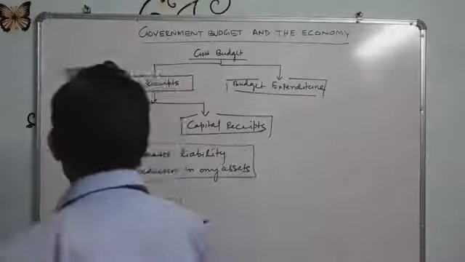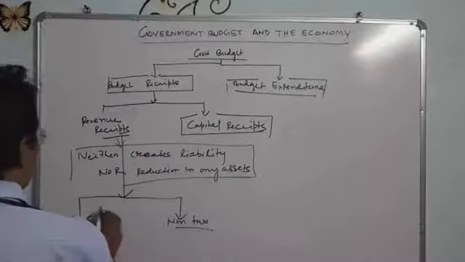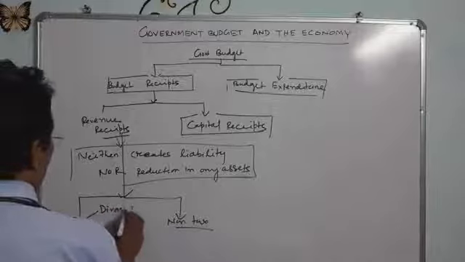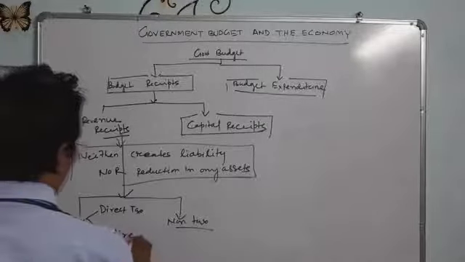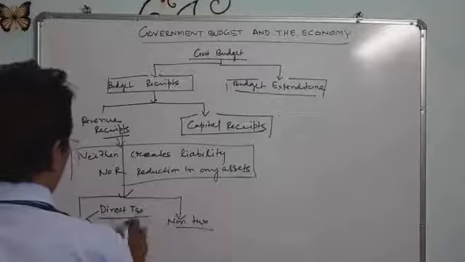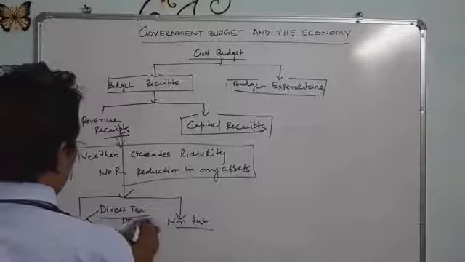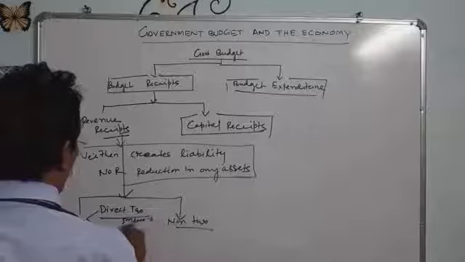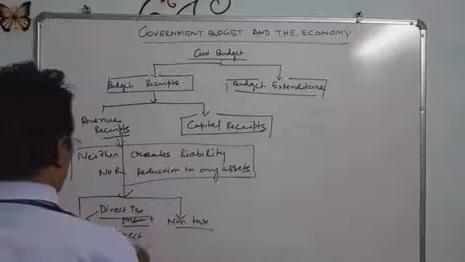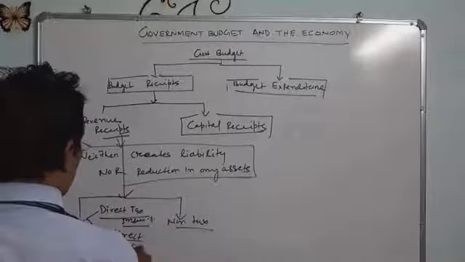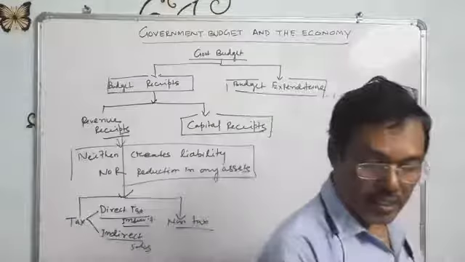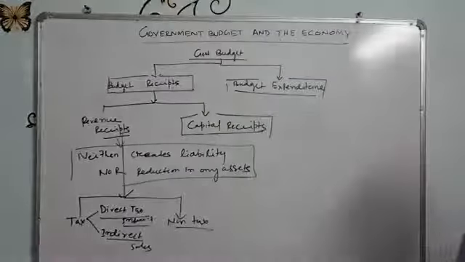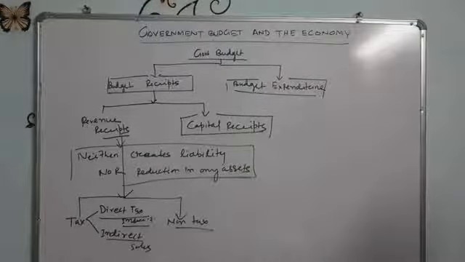Tax revenue is divided into two parts: one is direct tax, another is indirect tax. Examples of direct tax I have already said are income tax or corporation tax. For indirect tax, we have said sales tax or excise duties. These are the different kinds of indirect tax.